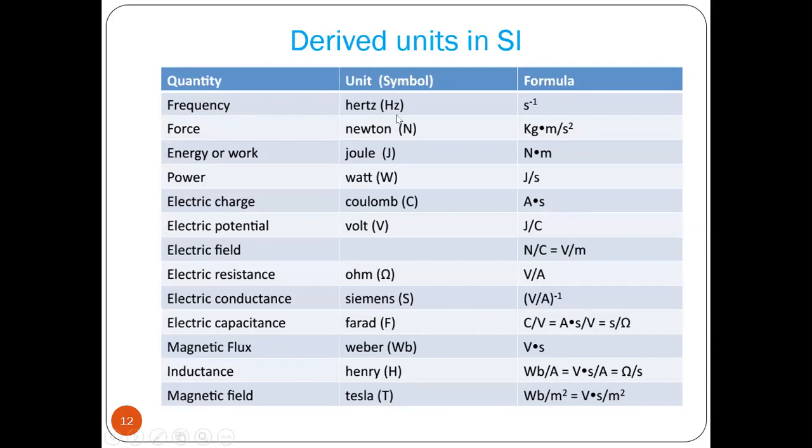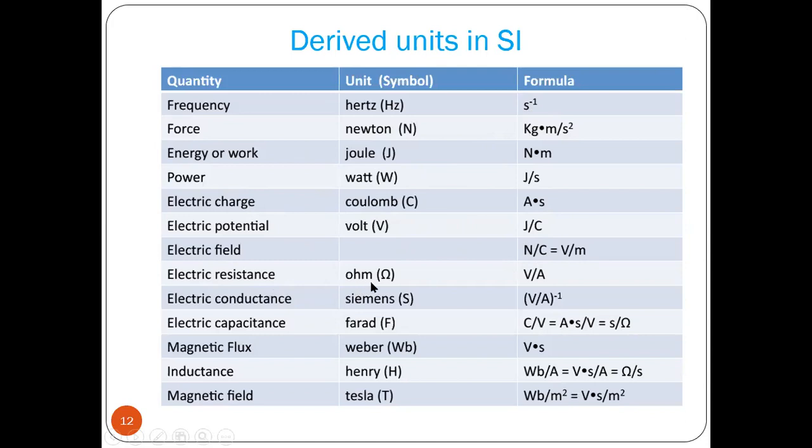Now there are some derived units in SI. Frequency, what is the unit of that? Hertz, that is second inverse, s to the power minus 1, that is 1 by s. Force, Newton, kg meter per second square. Energy or work, joule, Newton meter. Power, watt or joule per second. Electric charge, coulomb, ampere second. Electric potential, volt, that is joule per coulomb. Electric field, volt per meter.